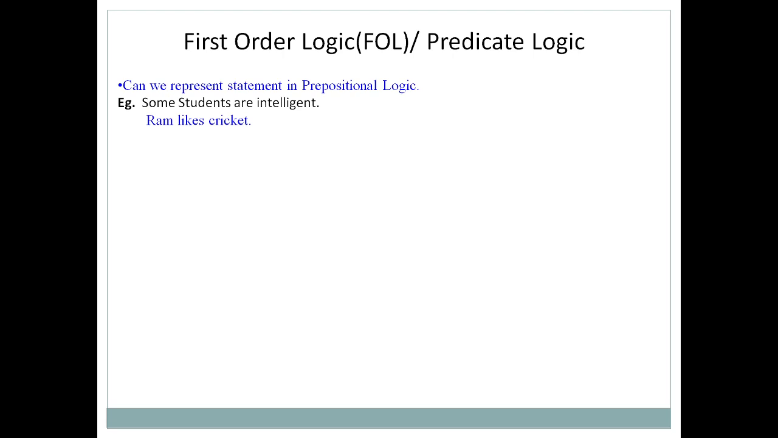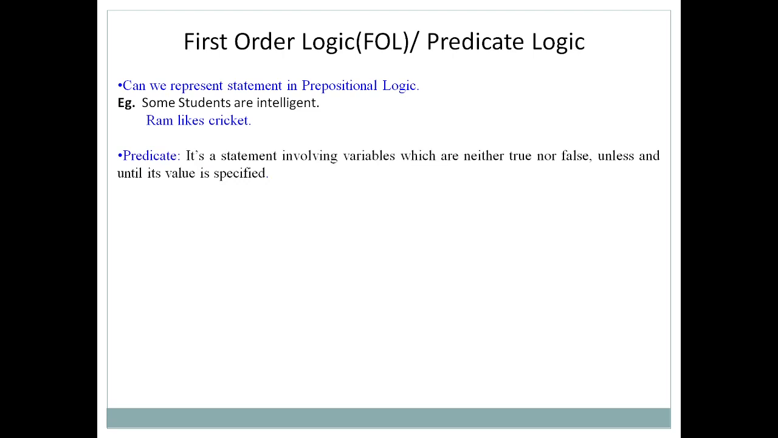The second statement, Ram likes cricket. Whether it is true or false, how can you verify that Ram likes cricket or not? In that case, these two statements you cannot represent with propositional logic, because propositional logic has a limitation that it supports only boolean logic. You can have an answer only in terms of true or false but cannot have both or anything other than that. Just like that, in this case we are talking about some students are intelligent. This is an example where we are not able to represent it with the help of propositional logic.